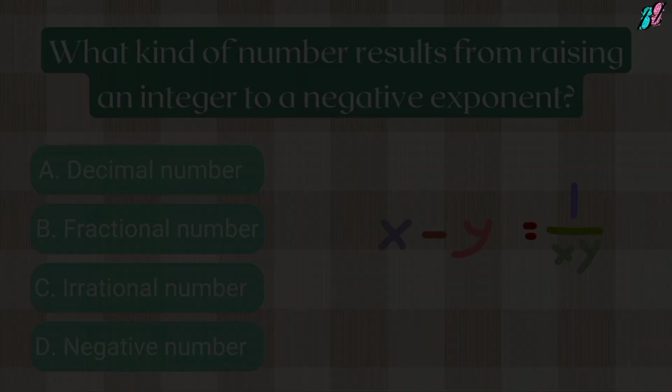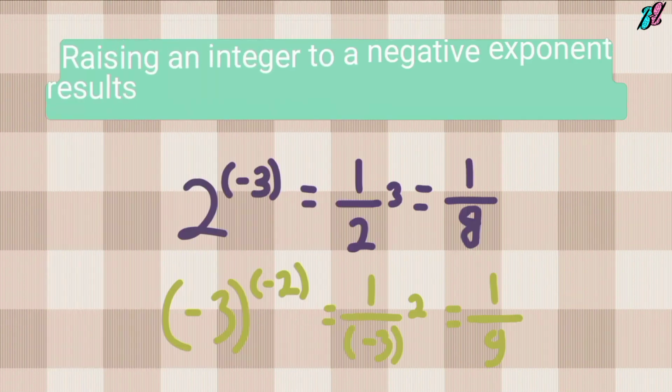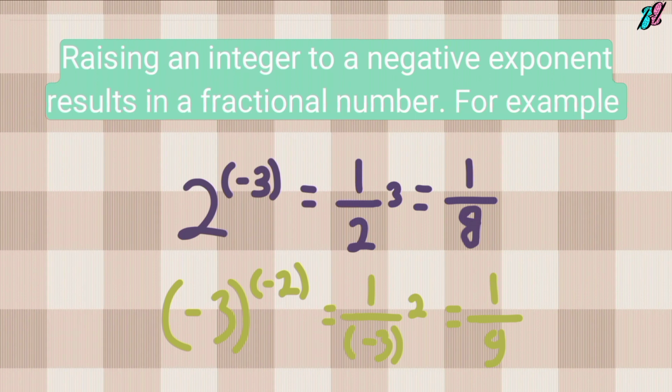Question 3. What kind of number results from raising an integer to a negative exponent? A. Decimal number. B. Fractional number. C. Irrational number. D. Negative number. The correct answer is B. Fractional number. Raising an integer to a negative exponent results in a fractional number. For example, 2^-3 equals 1/2^3 equals 1/8, and (-3)^-2 equals 1/(-3)^2 equals 1/9.